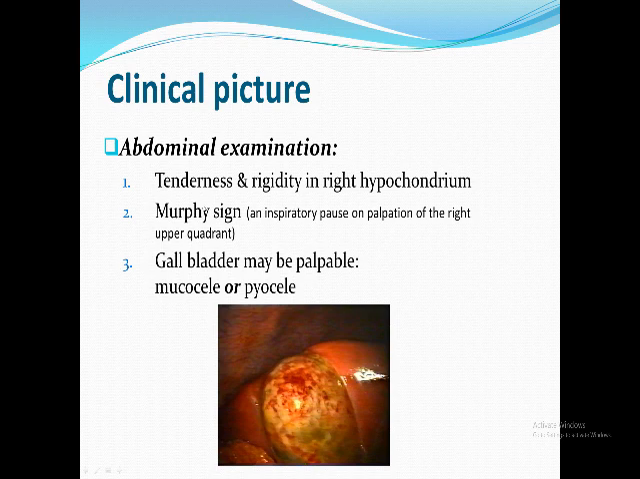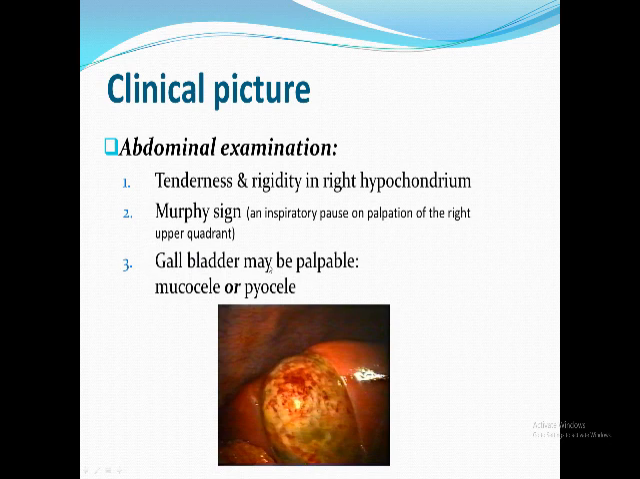You find a very characteristic sign which is called the Murphy sign. Murphy sign, what's Murphy sign? You do deep palpation at the right hypochondrium and ask the patient to take a deep breath. The patient stops breathing when the gallbladder touches your hand because it's painful. That means that the gallbladder is inflamed.